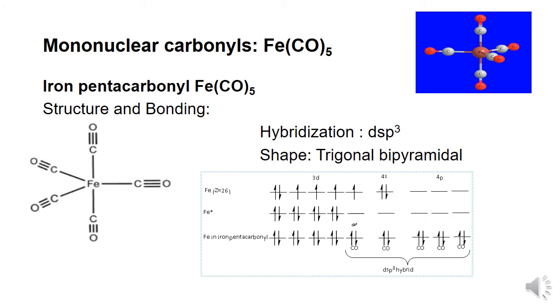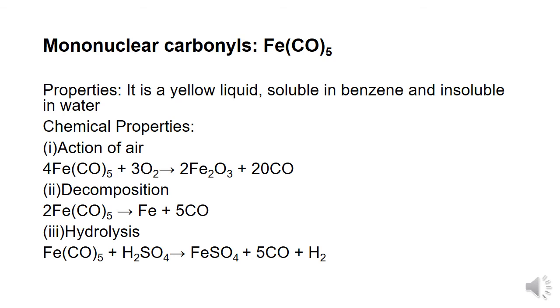The axial iron-carbon bond length is equal to 1.797 Angstrom and the equatorial iron-carbon bond length is equal to 1.842 Angstrom. From the hybridization, we can see that there are no unpaired electrons. Therefore, iron pentacarbonyl is diamagnetic in nature. Let us come on to the properties of iron pentacarbonyl. Iron pentacarbonyl is a yellow liquid soluble in benzene and insoluble in water.